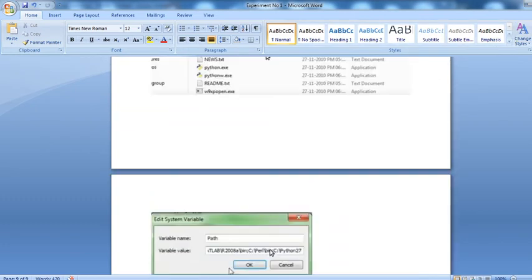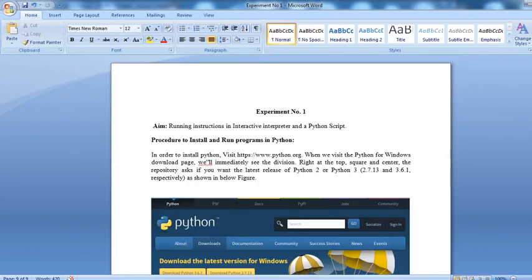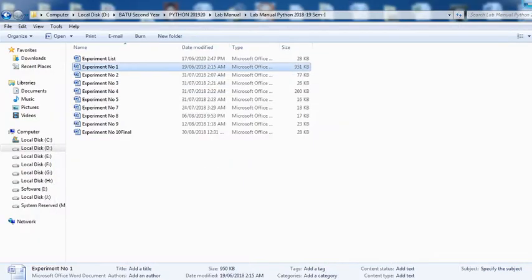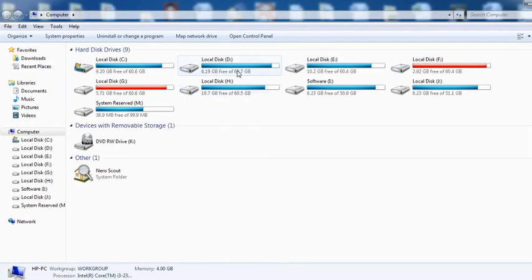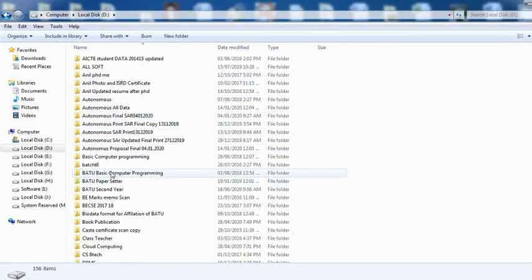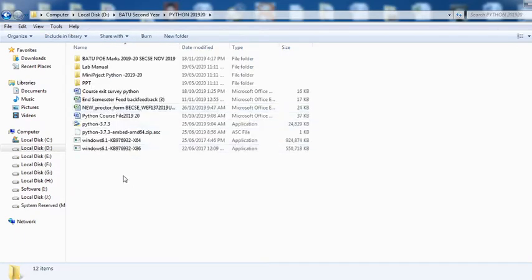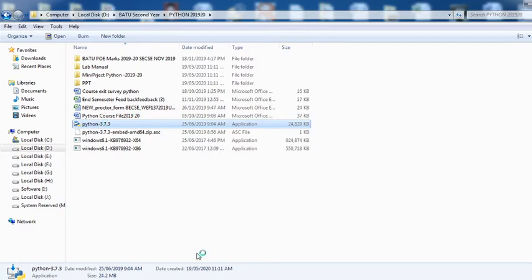Okay, this is created for experiment number 1. Now we will see the actual installation of your Python. See here some of the setups available. I have already downloaded that setup because it would take a few minutes. Go to that particular file. This is Python 3.7.3, the setup I have already downloaded. Simply double click on that exe file.